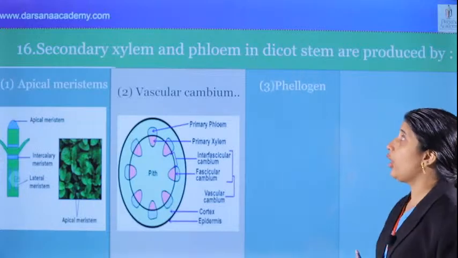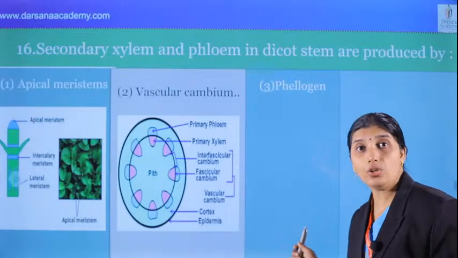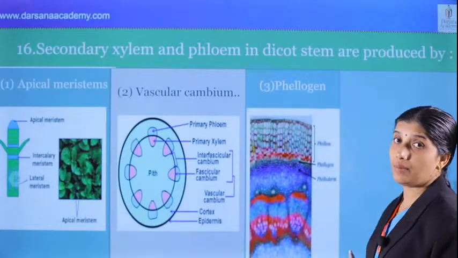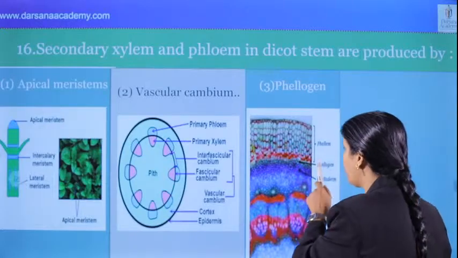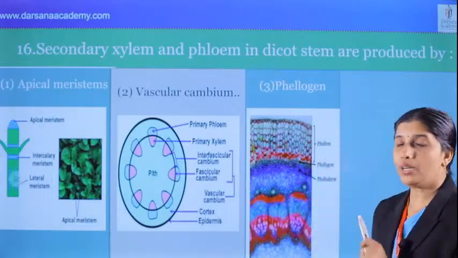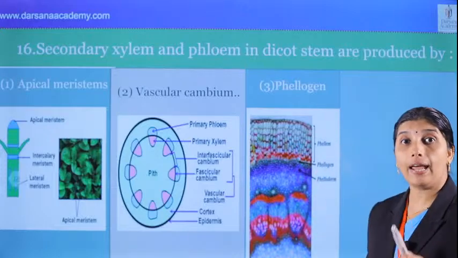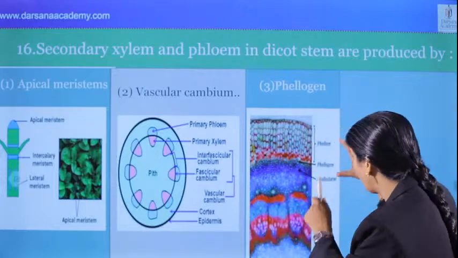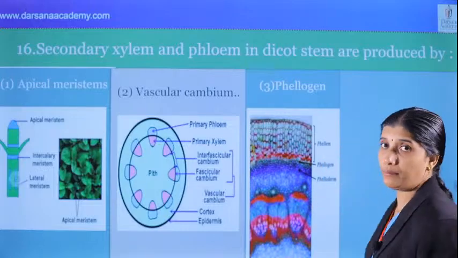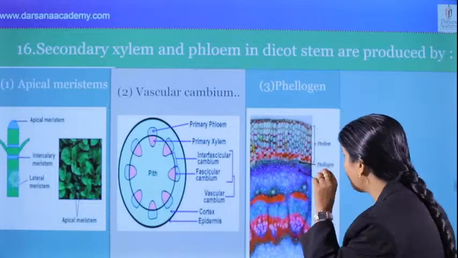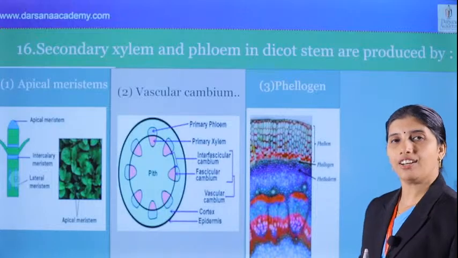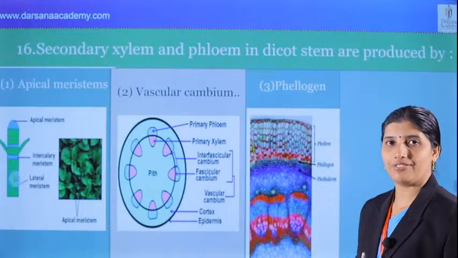And what about the next option? What about phellogen? Yes, that also helps in secondary growth. We know phellogen is cork cambium. Towards the outer side it produces phellem or cork, and towards the inner side it produces phelloderm or secondary cortex, and the three together, phellem, phellogen and phelloderm, are called periderm. Periderm plus secondary phloem is called bark of the tree. That's a very important question for the entrance.